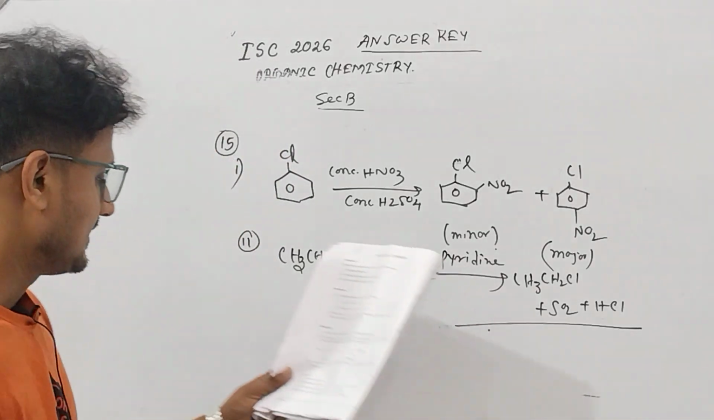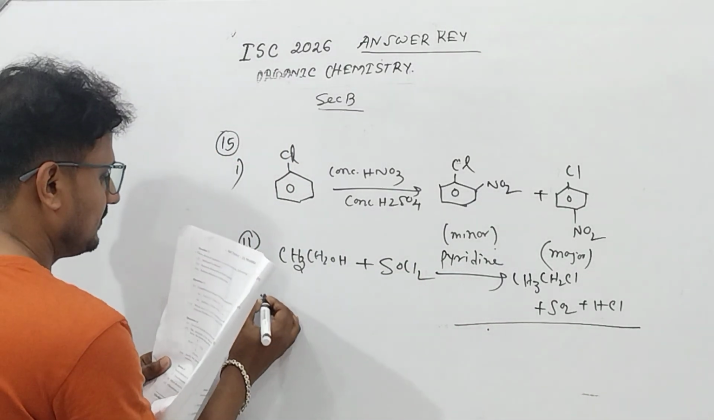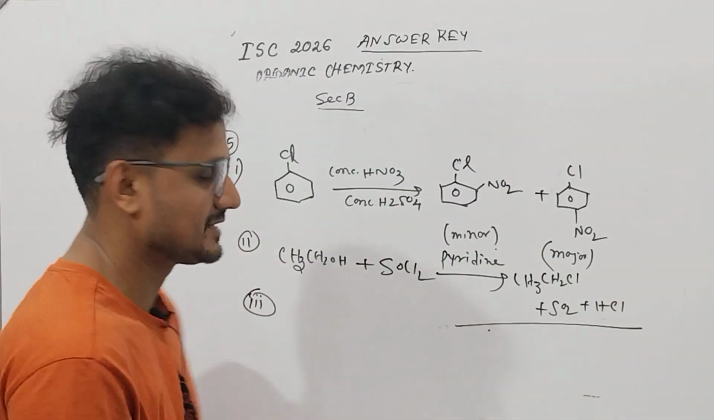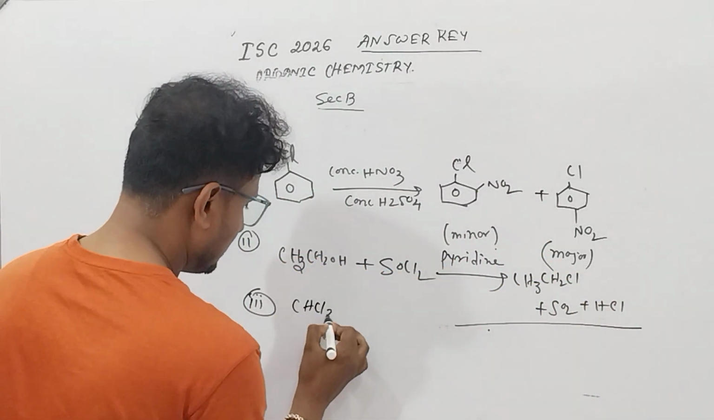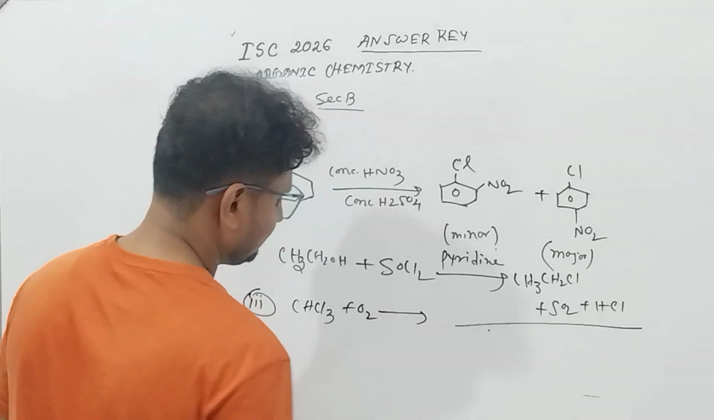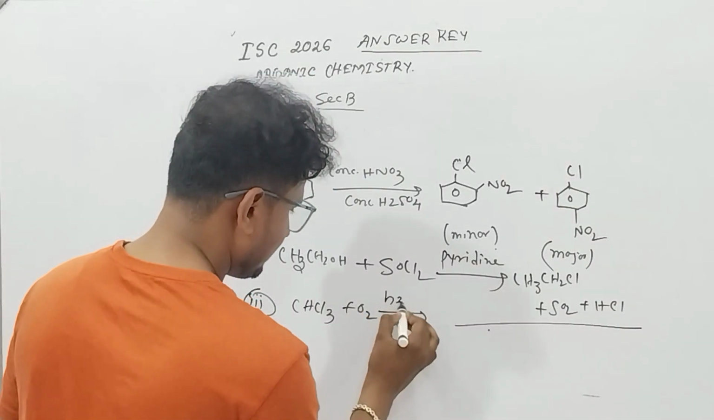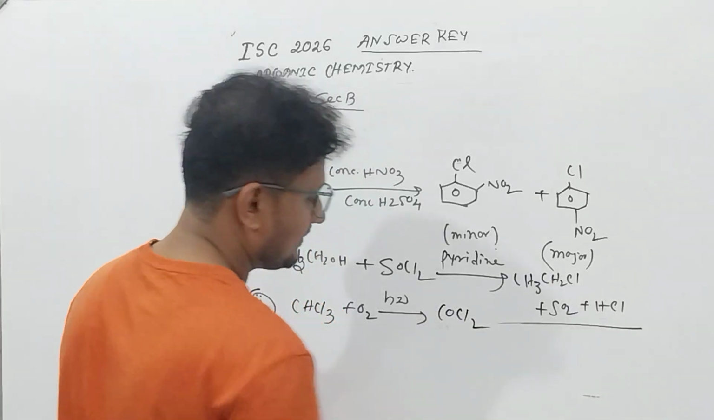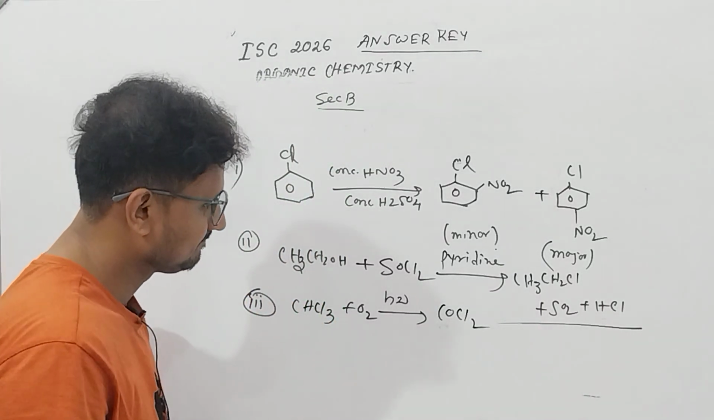Okay. And this is again another question from haloalkane and haloarene. Chloroform is slowly oxidized in presence of sunlight, and it will form phosgene.